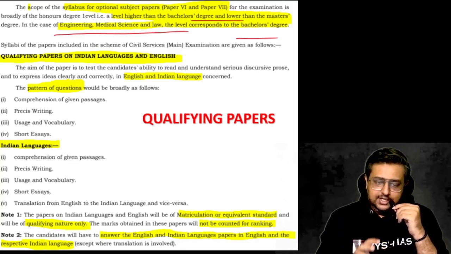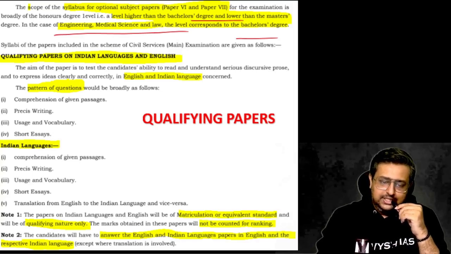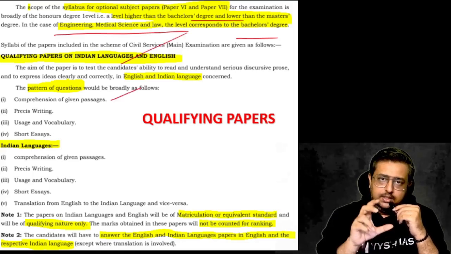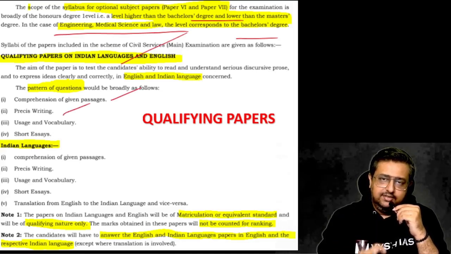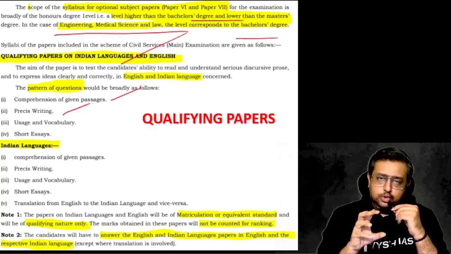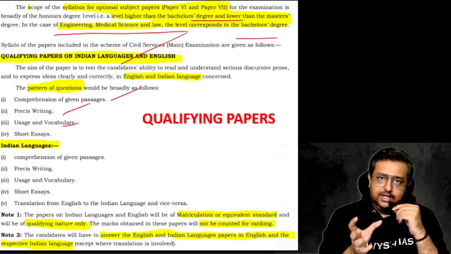So in this series, I will tell you multiple videos on each of these papers. Like this is the qualifying paper, Indian languages and English. They will ask you a comprehension passage, and precis writing. They'll give a big passage and ask you to make a summary, or they'll give a summary and ask you to expand, or they'll ask you the meaning, opposite, usage, or vocabulary of particular words. They'll ask you to write short essays.